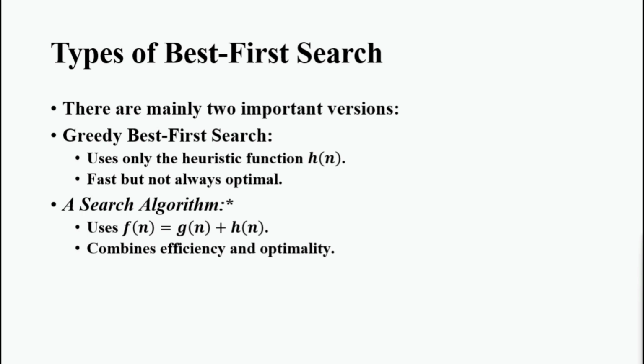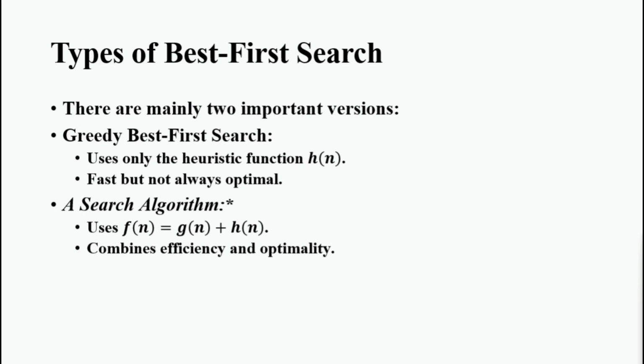But the A star search algorithm combines the actual cost from the start node, that is g of n, with the heuristic, giving the equation f of n equals g of n plus h of n. A star is both efficient and guarantees the optimal path if the heuristic is accurate.